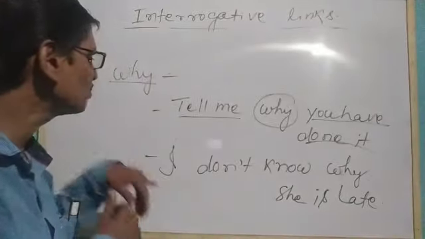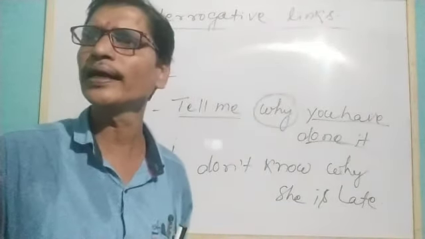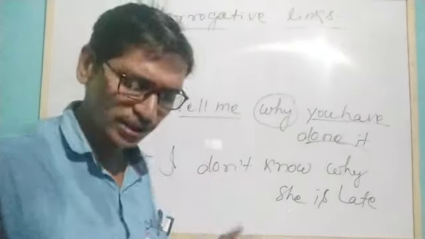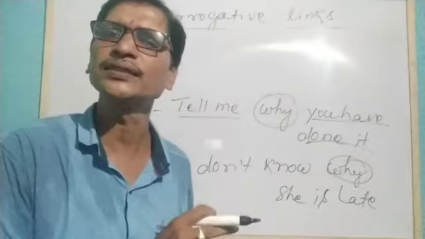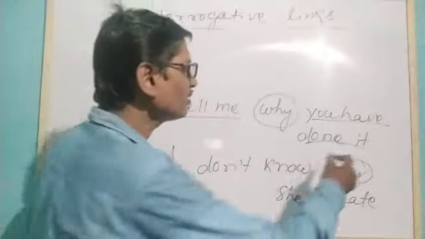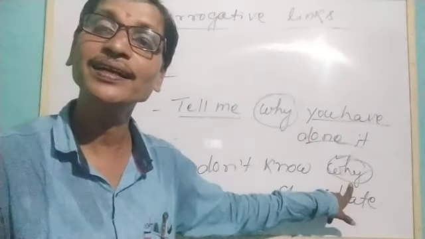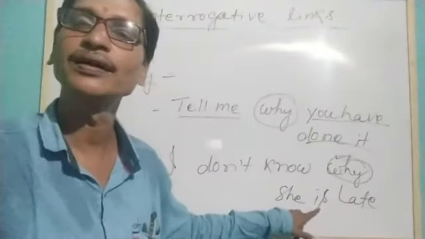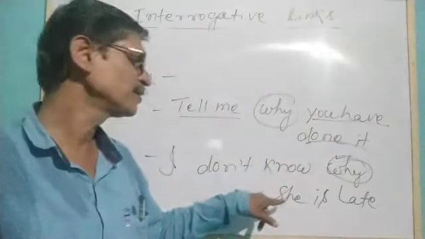Okay. Similarly, another example you see. I don't know why she is late. Sir, Guruji, I don't know why she is late. So here we find that why means I don't know the reason, the reason of her being late. I don't know the cause. So to talk about the reason we use this WH word why, to ask about the reason or the cause of her being late. So the sentence is: I don't know why she is late.